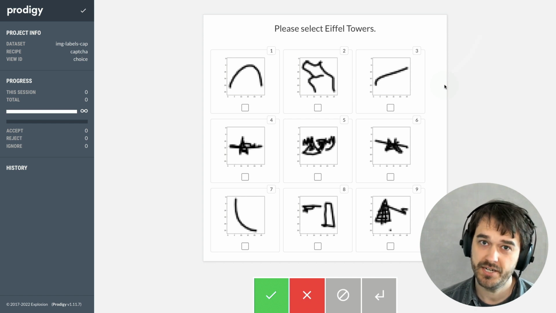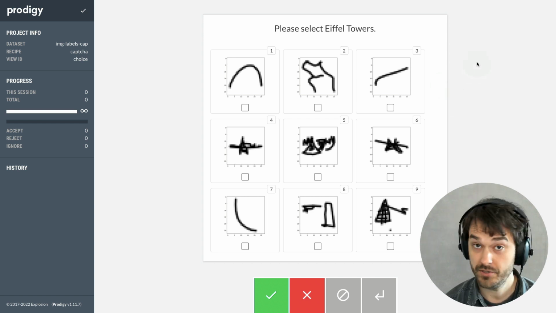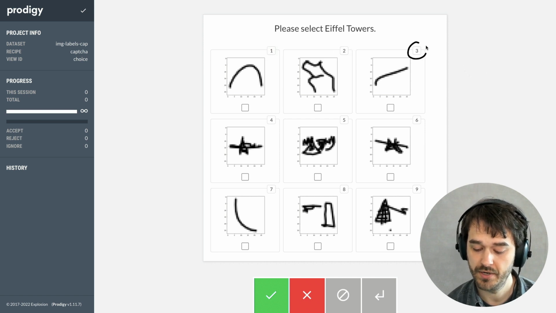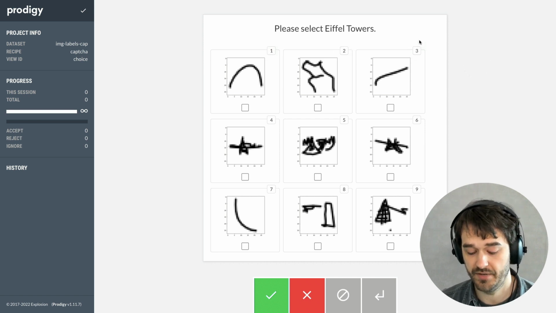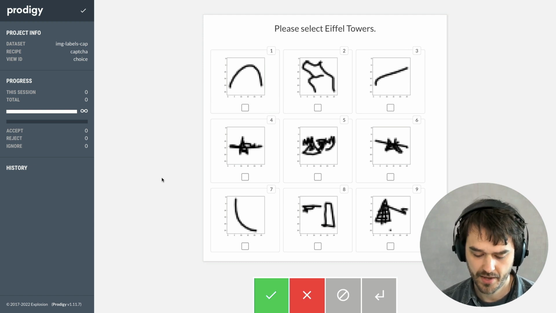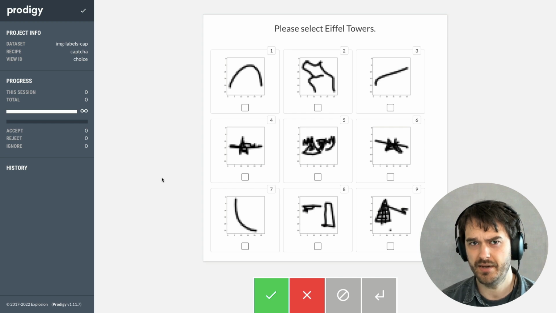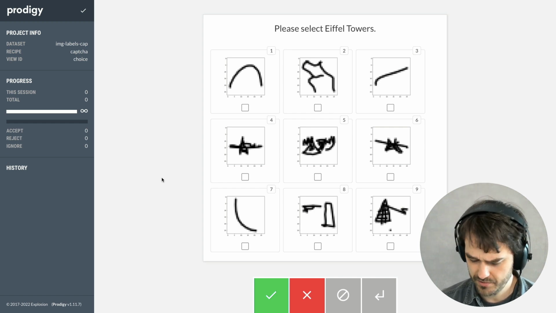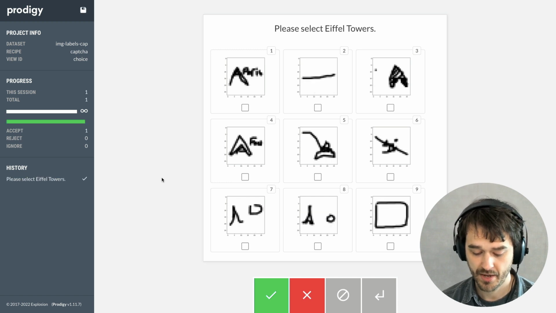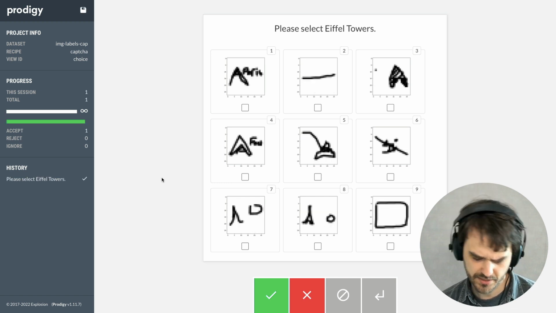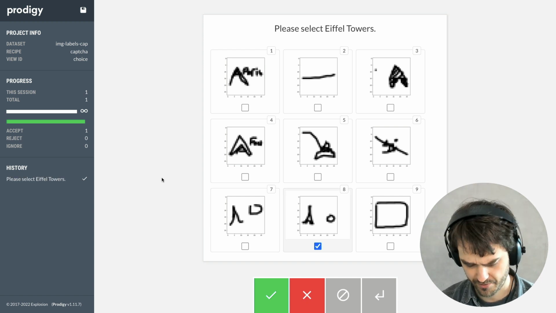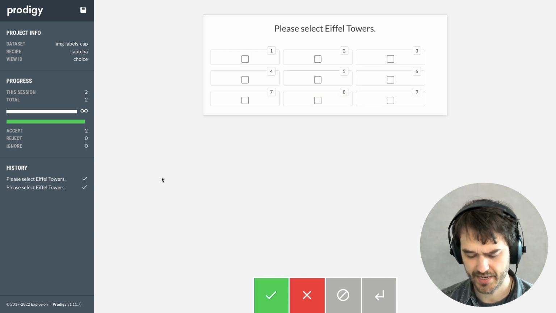Instead of seeing 1 image at a time, I now see 9. And what's also quite convenient about this view is that I can use keyboard shortcuts to make my selection. So for example, if I hit 1 now, then I'm automatically selecting an element. And it's just kind of nice that I'm able to do that without having to use the mouse. So in this case, I don't think I see any Eiffel Towers, so I'll just go ahead and hit accept. But in this case, if I squint my eyes a bit, I think number 8 could plausibly be an Eiffel Tower. So I'll hit accept here again now.